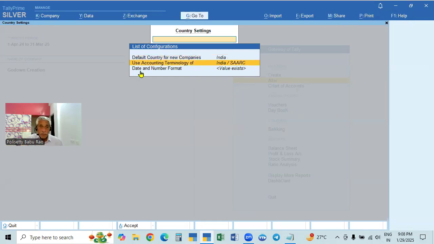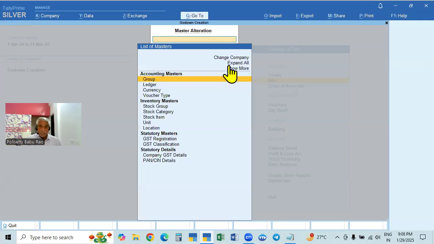Go down to use accounting terminology of India or SAARC countries. Because of that it is showing as godown. If you enter this, it becomes international, accounting terminology of international countries. If you accept this, it shows location. You can use location or godown, both are the same.